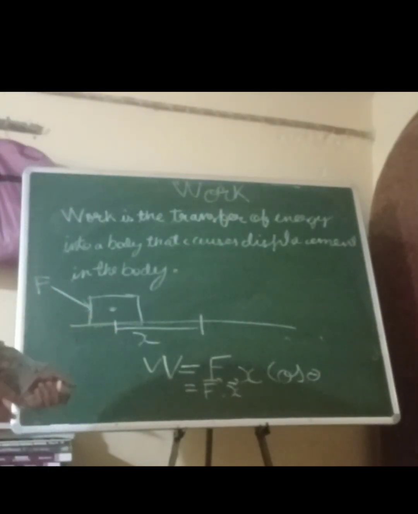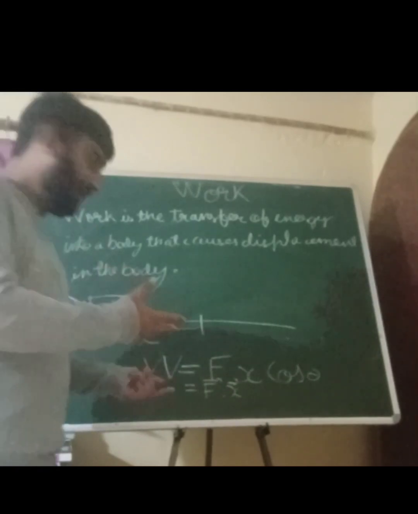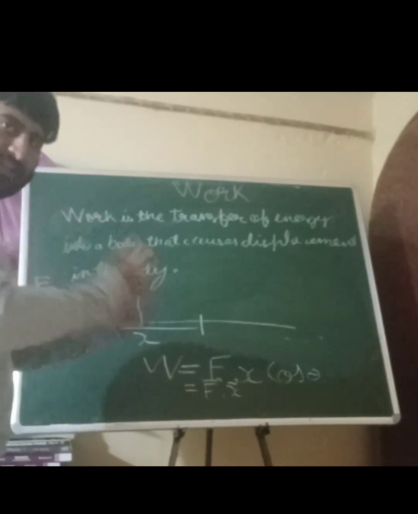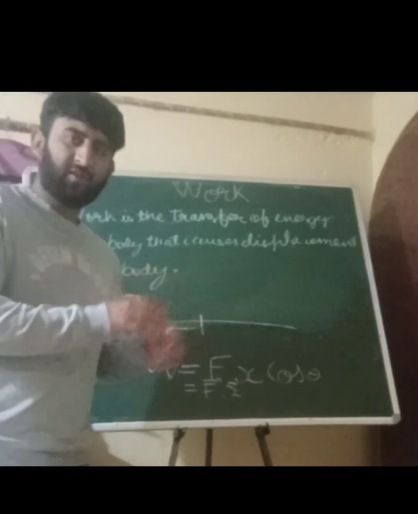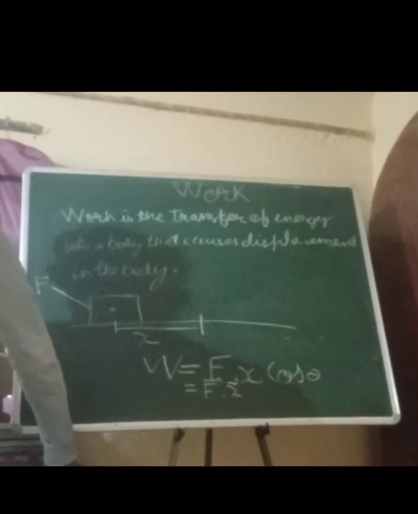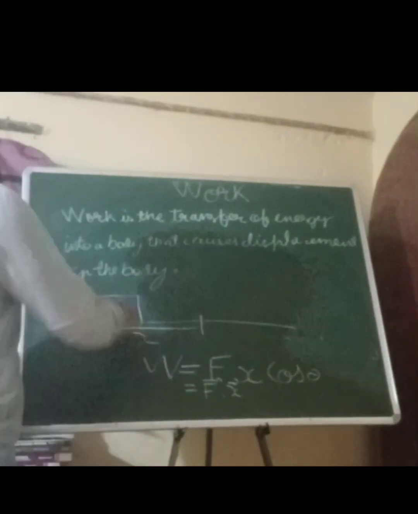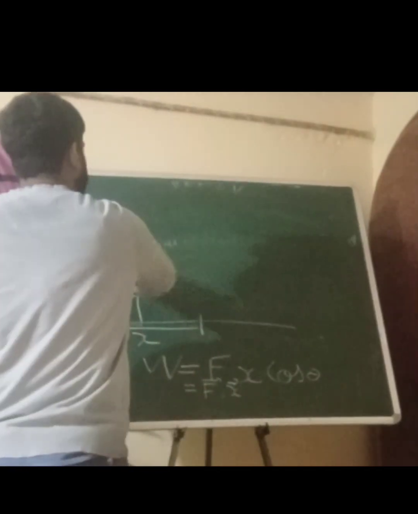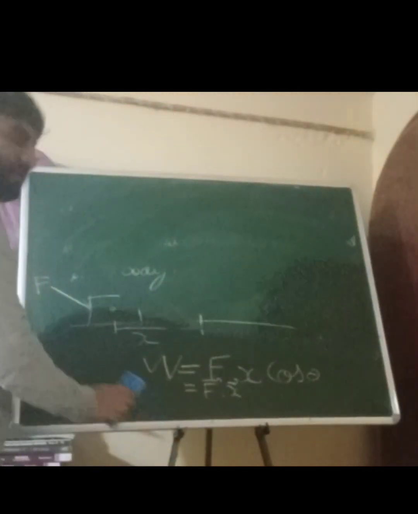So you can see energy is the capacity to do work, and work is when a force is applied to a body, the transfer of that energy that causes the displacement of that object. So this is what work is. Let me give you a real life example.